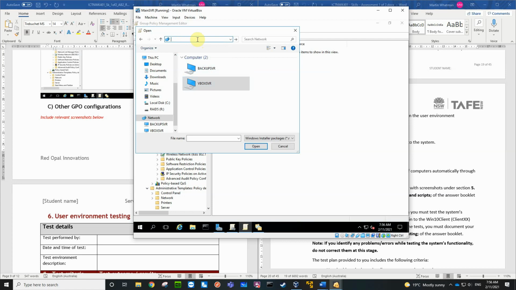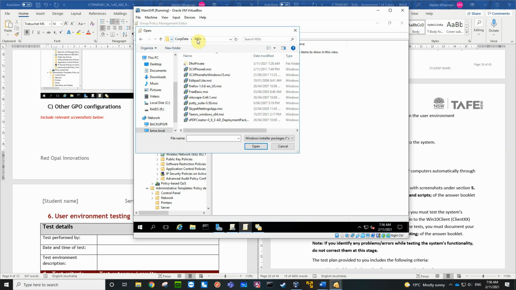Control V, no I can't. Double backslash bmw.local backslash corporate data backslash MSIs. Okay, so now we're using the namespace, and I'm going to put in, say, edit pad light,